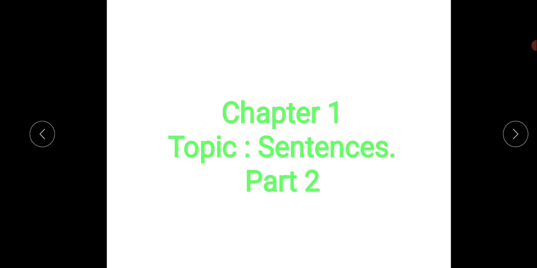The sentence should always begin with a capital letter, and it should end with a full stop, or a question mark, or an exclamation mark. Look, the sentences have been written and I have put a full stop here. Can you see? Children, what are the three rules?